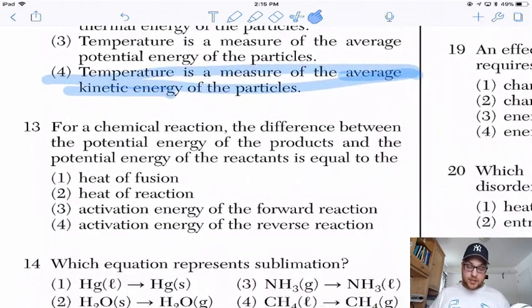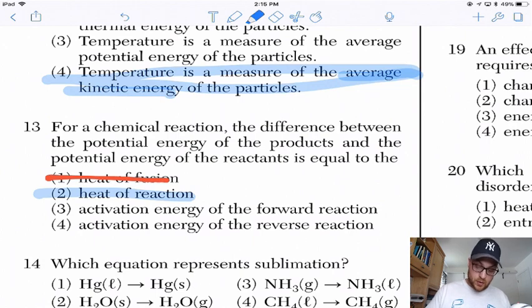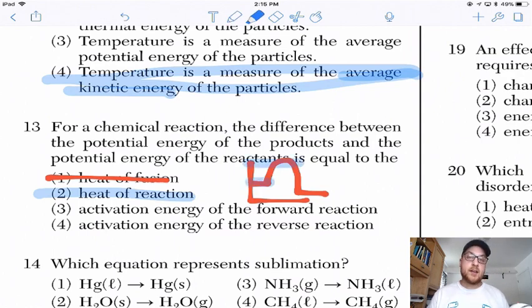For a chemical reaction, the difference between the potential energy of the products and the potential energy of the reactants is equal to the, again, this is another memorizing question. Heat of fusion is the energy required to melt a substance. The heat of the reaction would be the correct answer. The activation energy is the energy required to begin the reaction. So when you think of those funky diagrams that look like this, the activation energy is subtracting the peak of the hill from the energy of the reactants.